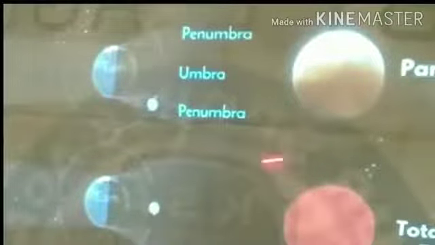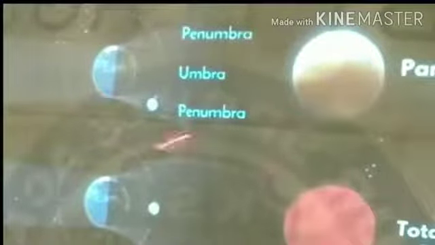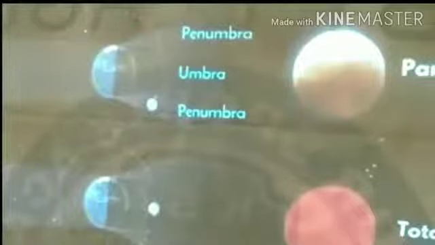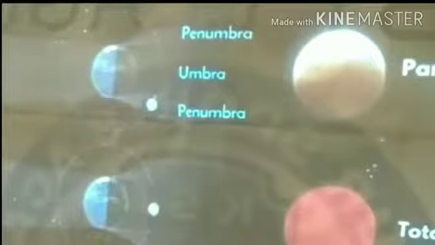The complete obscuring of the moon when the earth lies between the moon and sun is called a total lunar eclipse. The partial obscuring of the moon when the earth lies between the sun and moon is termed a partial lunar eclipse. Sometimes the moon lies between the penumbral region and the umbral region.